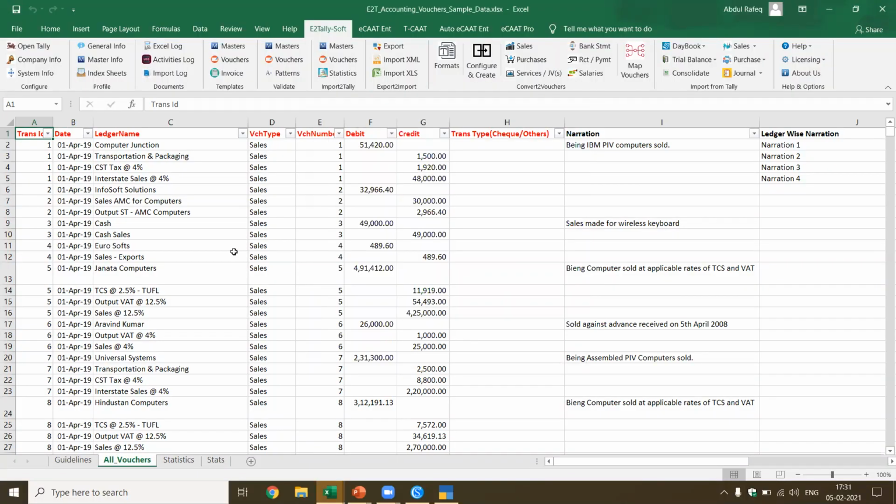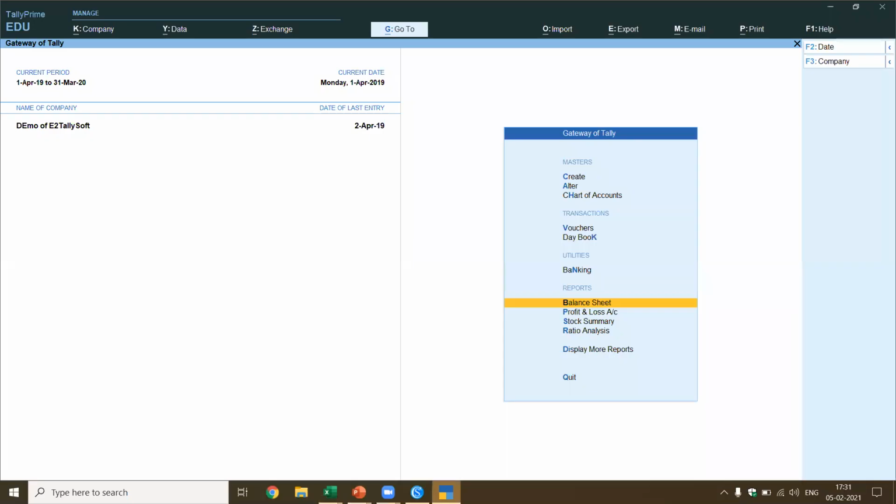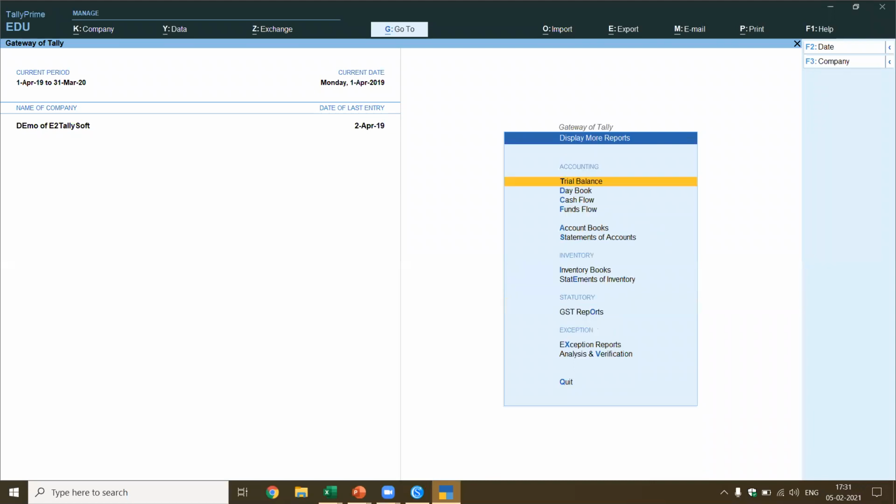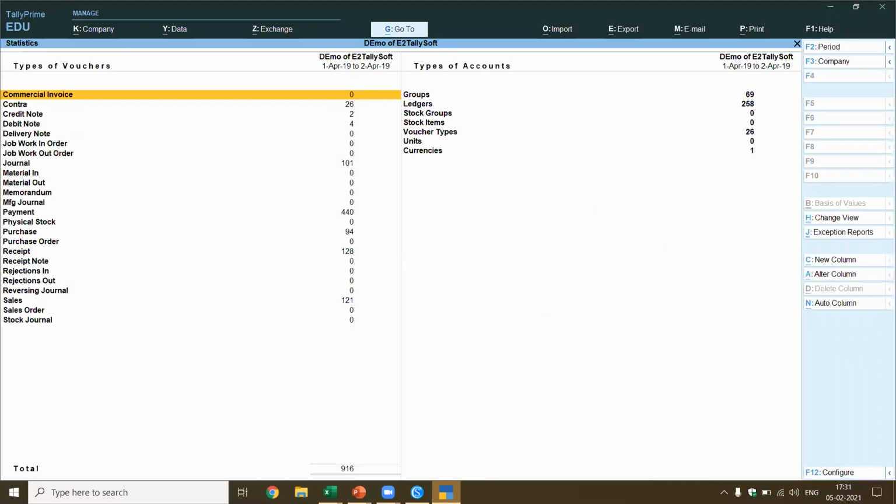This is what was imported. Now let's cross check, because as CS we always say we trust, but we verify. How do I verify this? I go to Day Book. Totally, how many vouchers did we have before? We didn't have any vouchers. Now we have got 916 vouchers.